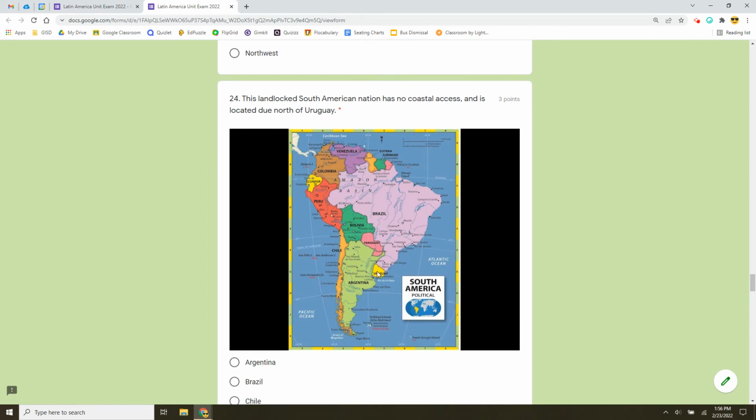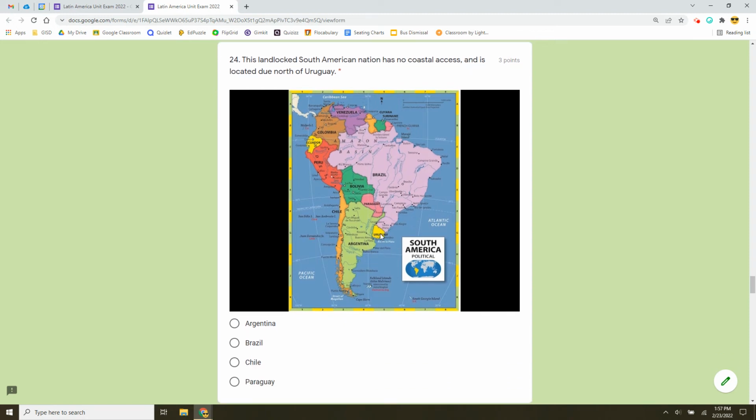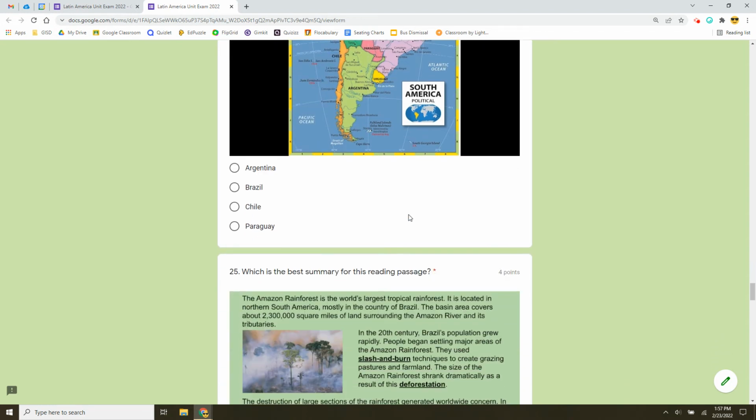24, here are some describing words. This landlocked South American nation has no coastal access, and it is due north of Uruguay. Uruguay is this yellow country right here. The country Mrs. Smith is describing does not touch water anywhere. Is that nation called Argentina, Brazil, Chile, or Paraguay?